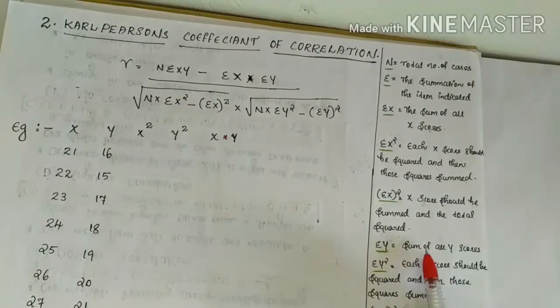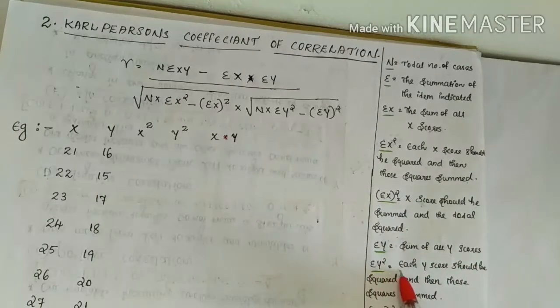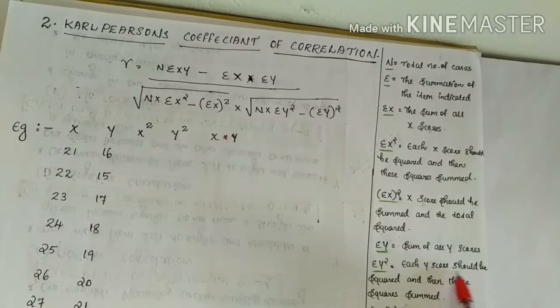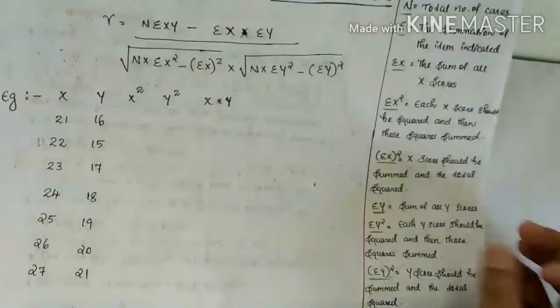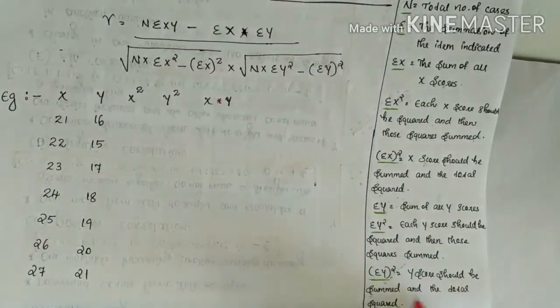And sigma y means the sum of all y scores, and sigma y squared means each y score is squared and then those squares summed. Then sigma y whole squared means the y scores are summed and the total squared.